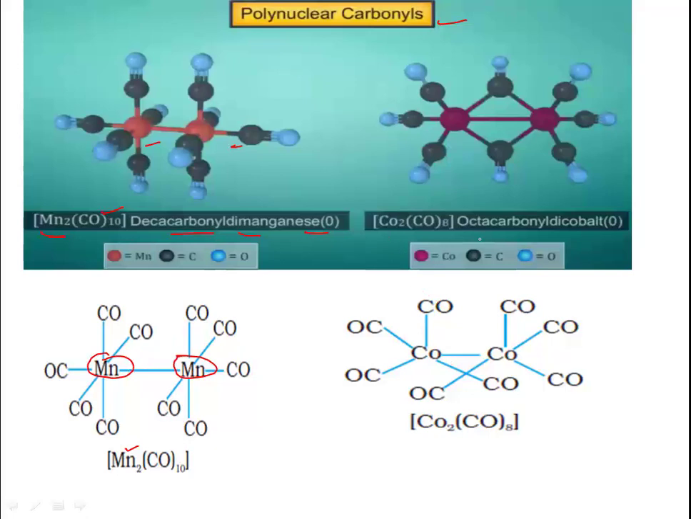Then another example is octacarbonyl dicobalt. Again, the oxidation state of the central atom is always 0 in carbonyls. In this case, it's octacarbonyl dicobalt, so the central metal atom is cobalt. Don't get confused between carbonyl and cobalt. In carbonyl, both the C and O are capital, whereas in cobalt, C is capital, o is small. So 2 central metal atoms are there and the rest of the carbonyls are bonded with them. So it will be octacarbonyl dicobalt. So these are polynuclear carbonyls.